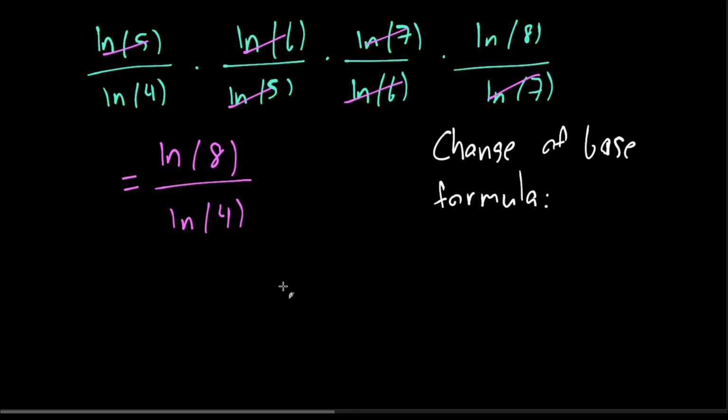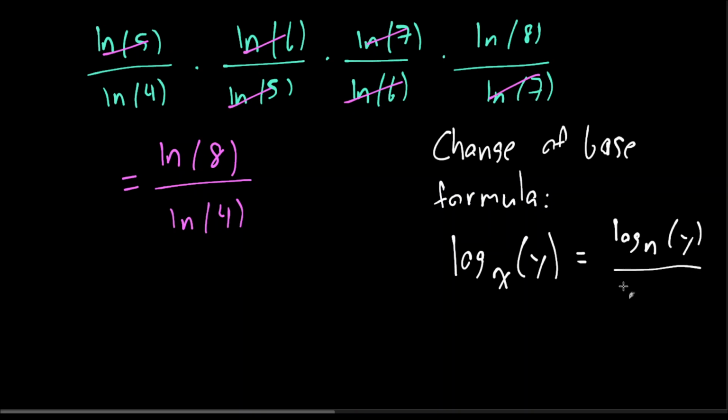Okay, cool. So the change of base formula is the log base x of y is simply log base n of y divided by the log base n of x, and the number n is whatever you want it to be.